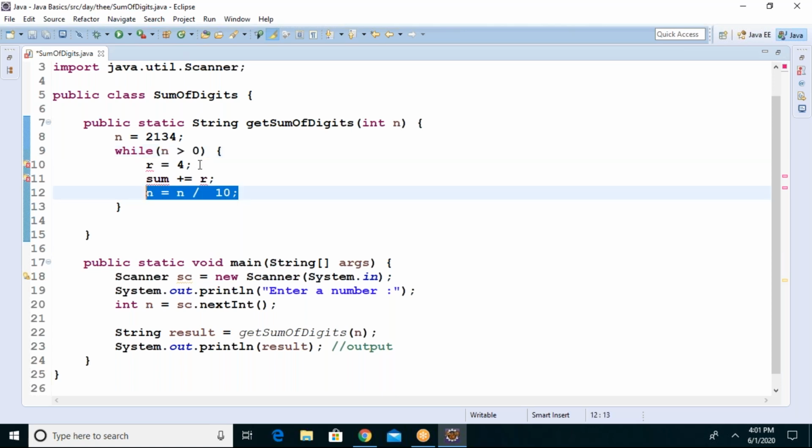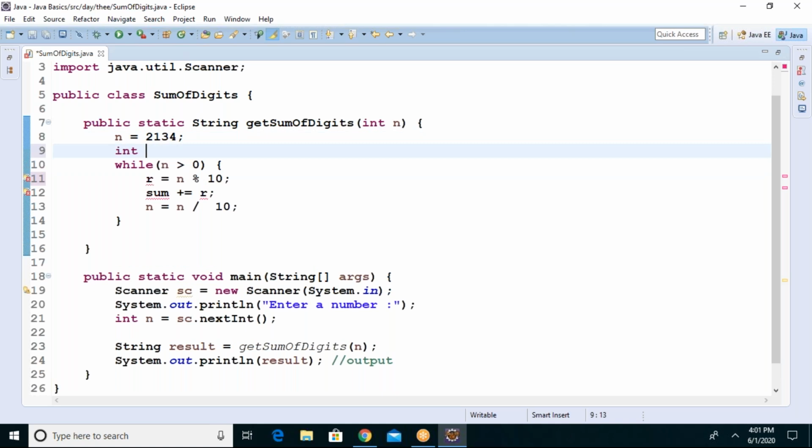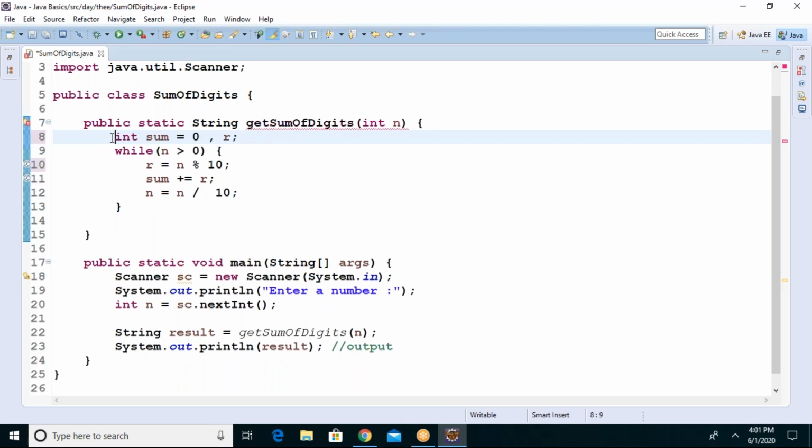213. So in the 213 you are getting the remainder. How are you getting the remainder? n percentage 10. Now look at it. n percentage 10. sum equals sum plus remainder. This is the code, guys. This is the code.